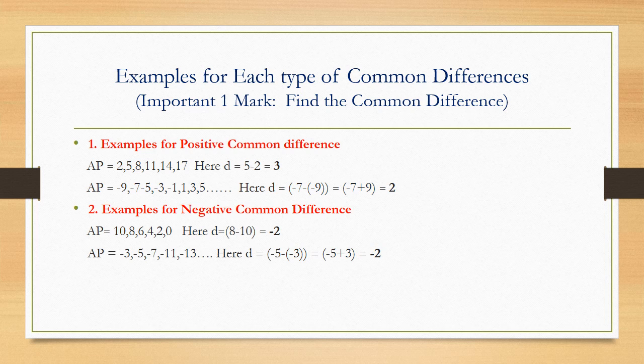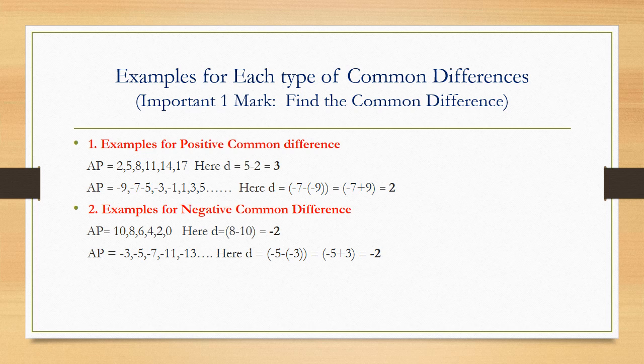Minus 3, minus 5, minus 7, minus 11 and minus 13. Now you can see if you consider only numbers, that is going to be in ascending order. But because of that negative sign, that direction of travel of those numbers is in the left side of the number series. And even though numbers are ascending, because of those signs, that is negative sign, we are seeing these series as descending series.